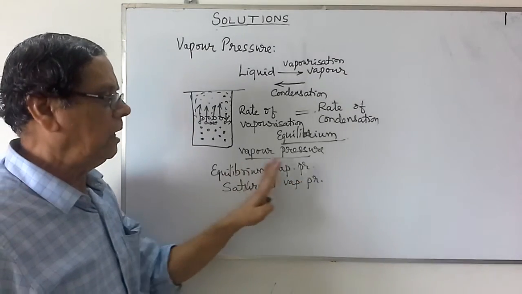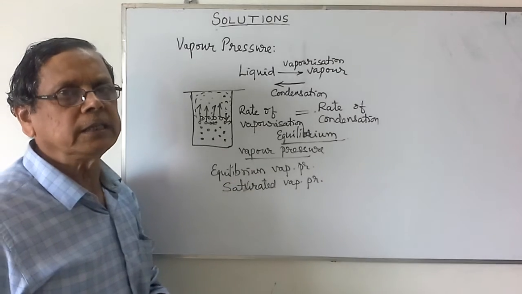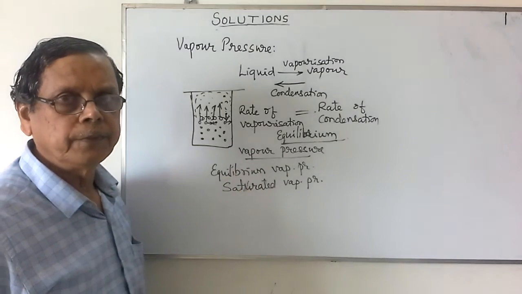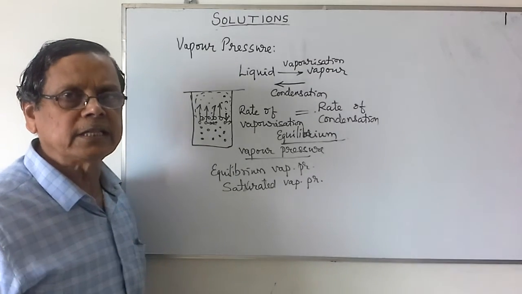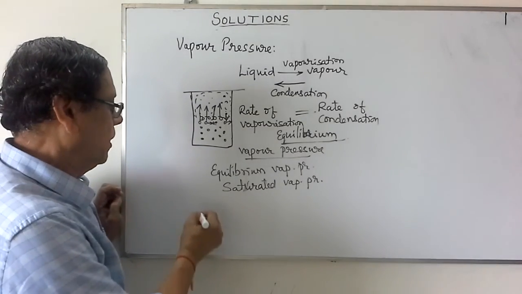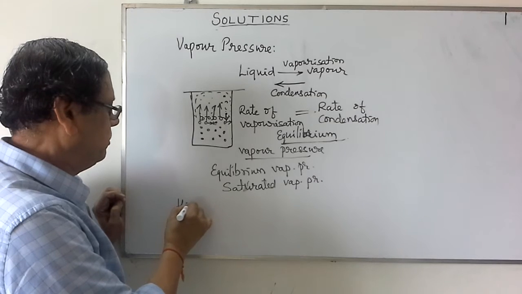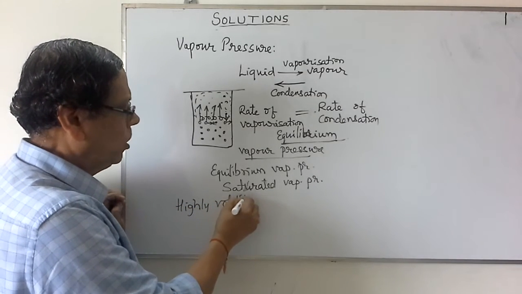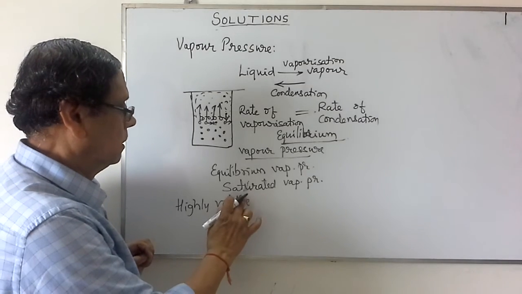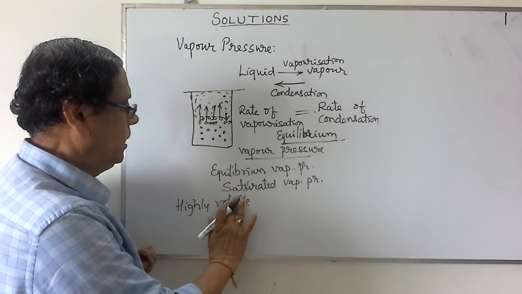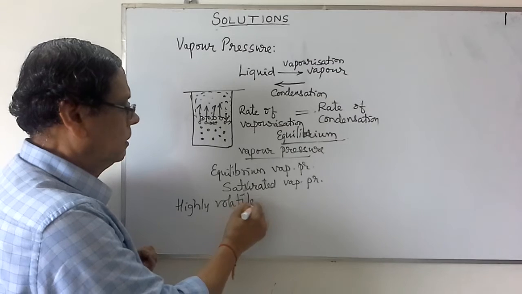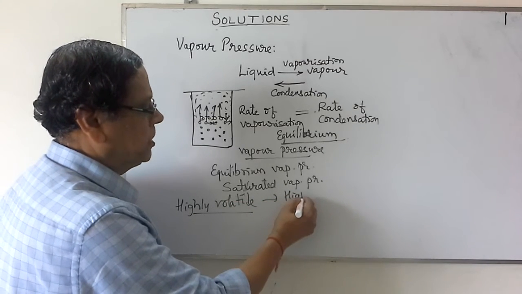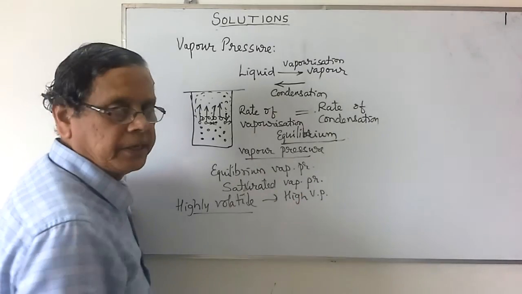For a particular liquid at a constant temperature, this vapor pressure is a constant value and it depends on the nature of the liquid. For example, when we consider a highly volatile liquid, there will be high vapor pressure even at low temperature.